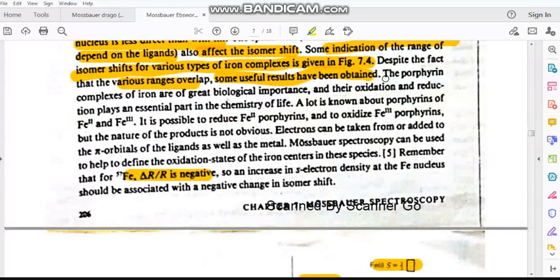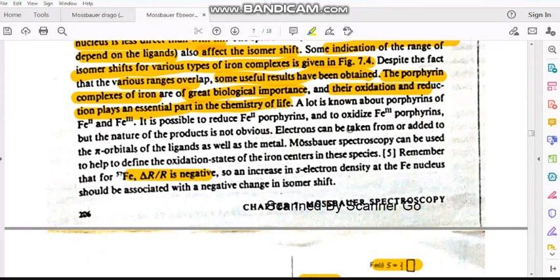For example, if you take porphyrin complexes of iron, okay, porphyrin has 4 subunits, a macrocycle ligand, porphyrin complexes of iron, which are of great biological importance. That is an iron complex of porphyrin, and their oxidation and reduction plays an essential part in the chemistry of life. So this is biologically oriented. So we are taking an iron complex of porphyrin, which is of biological importance, and it shows the oxidation reduction, which is an essential part in the chemistry of life.